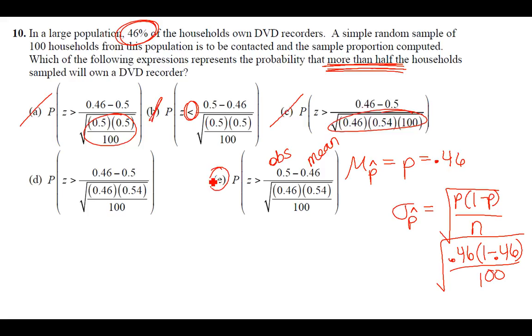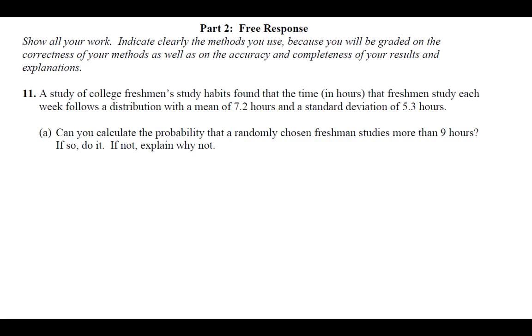Okay, so we don't know the shape of the distribution for two different reasons. For one thing, they didn't tell us that the original population was normal. Can't do it for that reason. And then also, we don't even know what the sample size is. We just have a study of the college freshmen, but they never tell us how big our sample is. If our sample was 30 or more, then we could do a normal CDF and figure out the probability. But since they didn't tell us how many freshmen are in our sample, we can't do it because we don't know the shape of the distribution. We have to prove it's approximately normal before we could do z-scores or normal CDF or any of that.